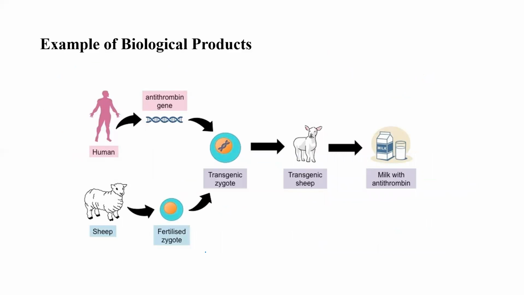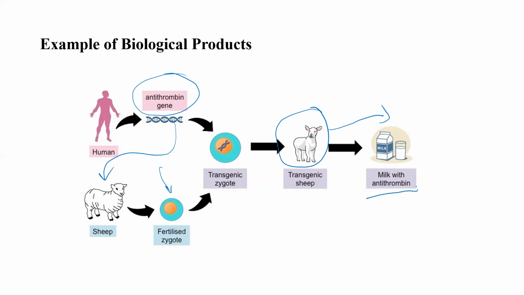Another example of biological products includes the antithrombin gene. We take this antithrombin gene from the human being and incorporate it into the genome of the sheep, or into the fertilized zygote, and then we have created a transgenic sheep. This particular sheep, which has the antithrombin gene incorporated in its genome, will produce milk which is rich in antithrombin.